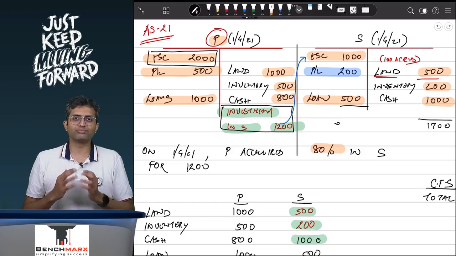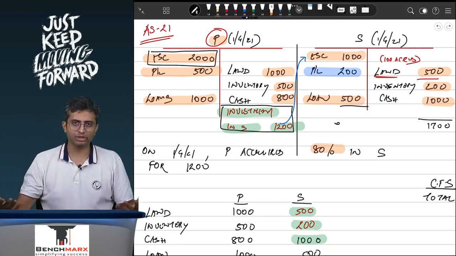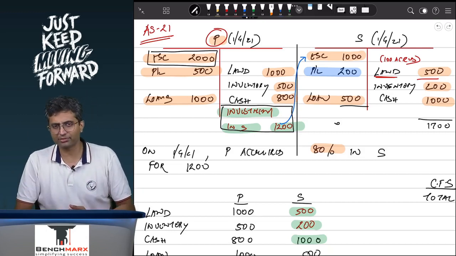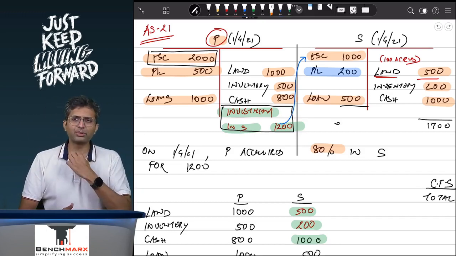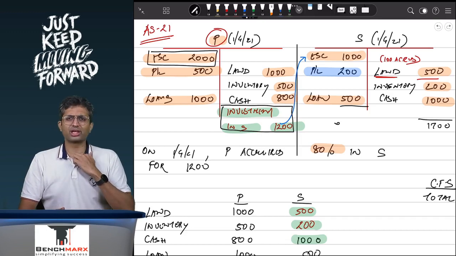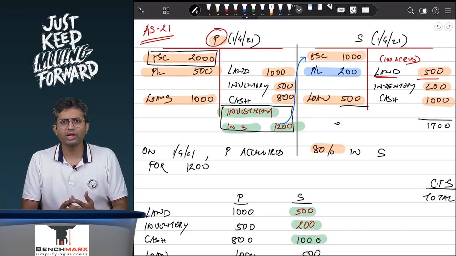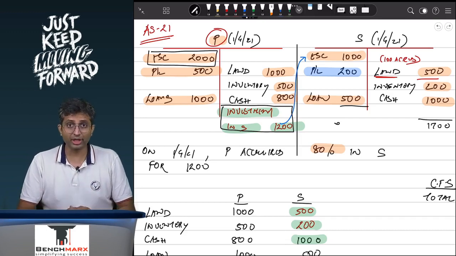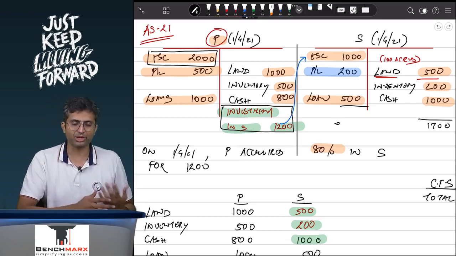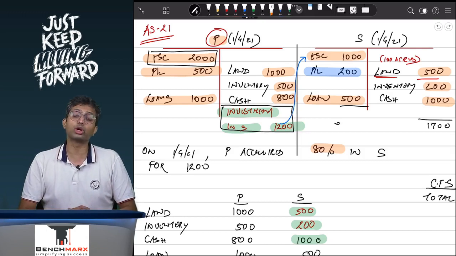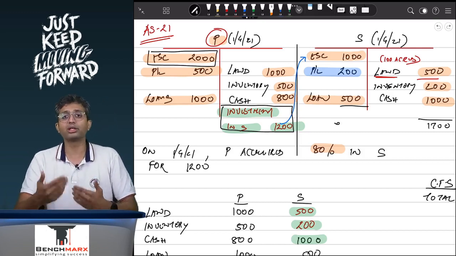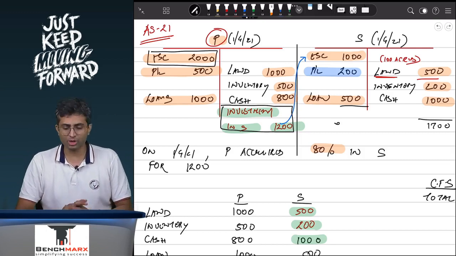and as a result, these are not profits that are earned by you, but in a way these are profits that are purchased or paid for by you. So if there's a company which is just incorporated and it has a share capital of, let us say, 1000, then you will pay a PC or a purchase consideration for that company accordingly. But if it's a company which has some track record and it has also generated a 200 rupee profit, by the time you're acquiring, you'll probably have to pay a higher purchase consideration or PC, which is the investment.